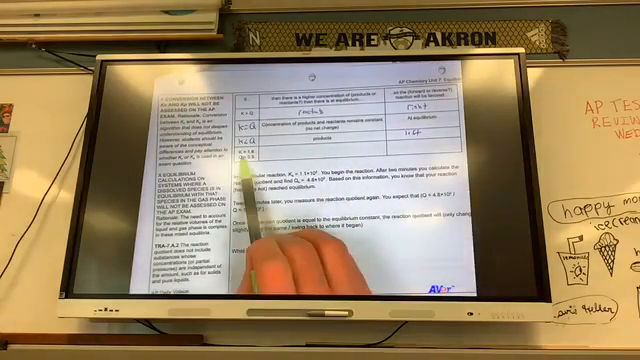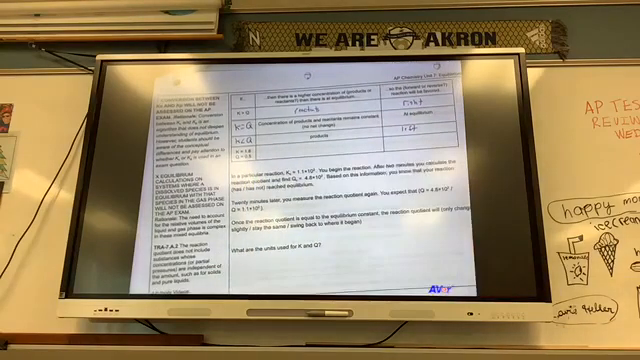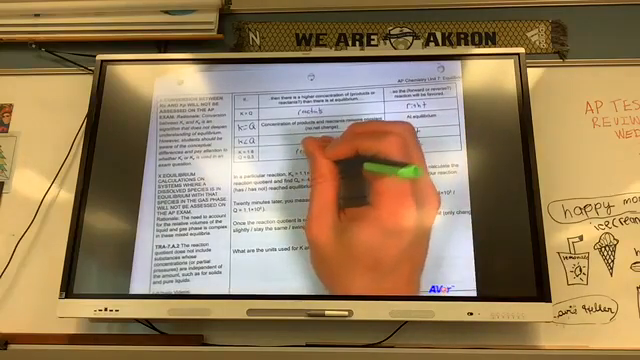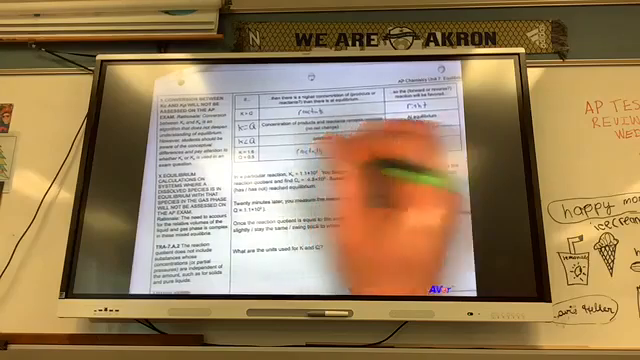Here we go. K is 1.6, Q is 1.5. So Q is less than K. That means it's shifting to the right. And that means there's going to be a higher concentration of reactants, which is causing it to shift to the right.